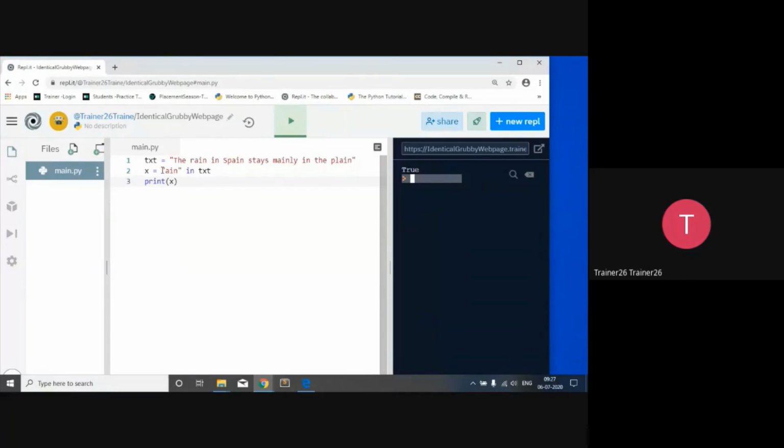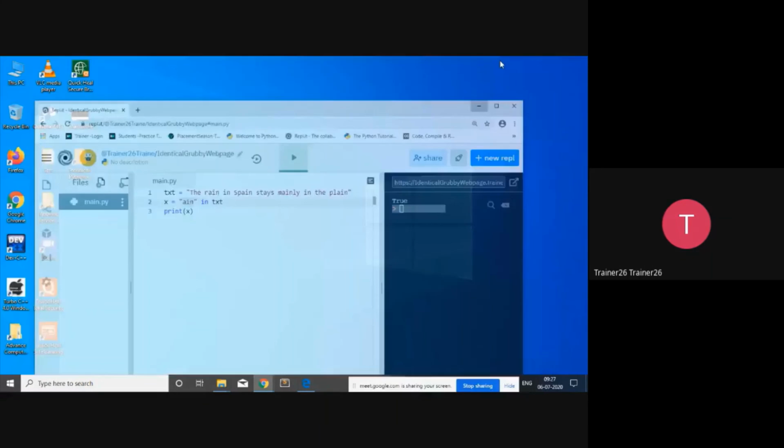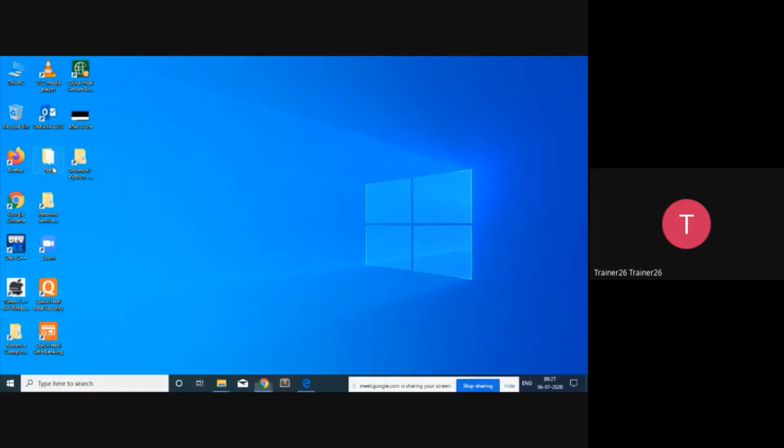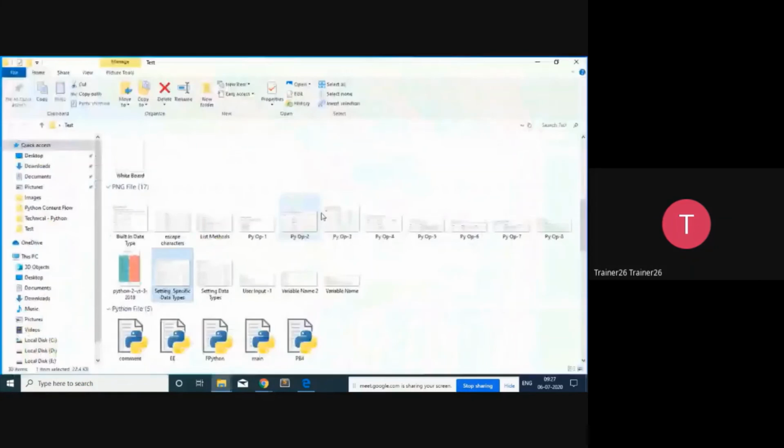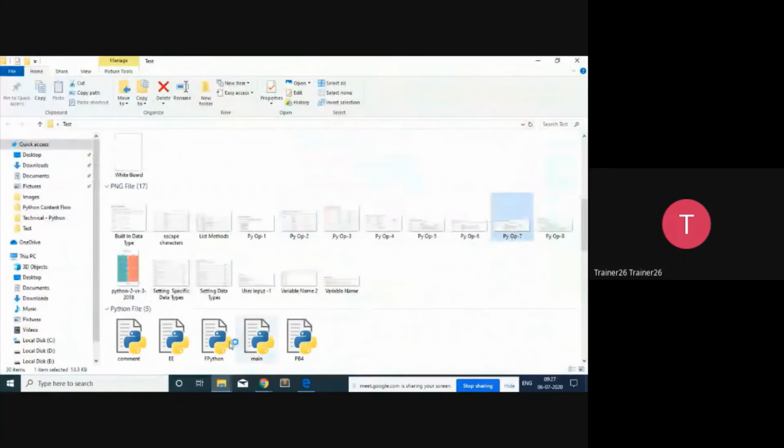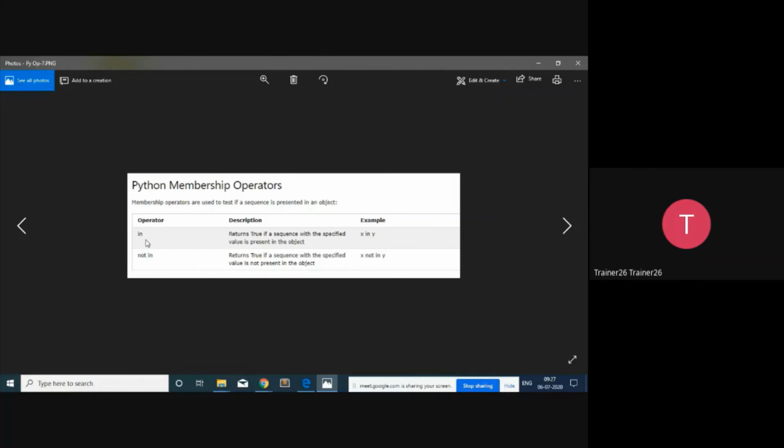So here in this way, it will assign True inside it. Clear? When we talk about the in operator, I can show you one more time. With the in operator, it returns True if that particular substring is available in that object. The membership operator returns True if a sequence with the specified value is present in the object.